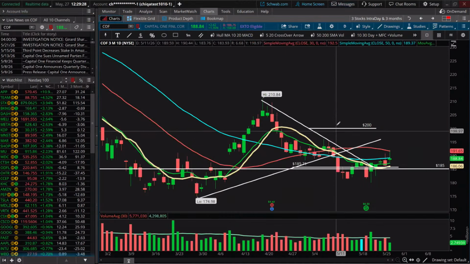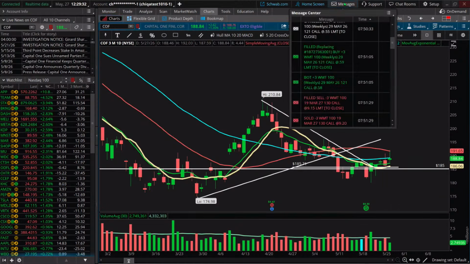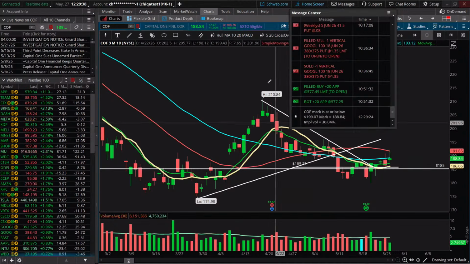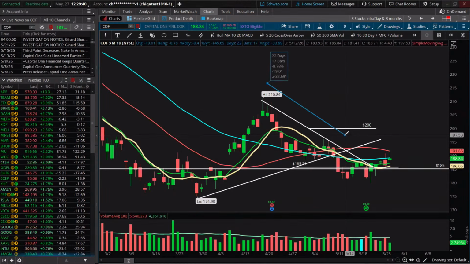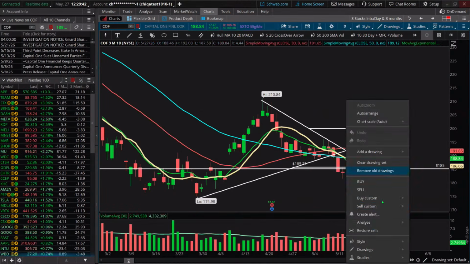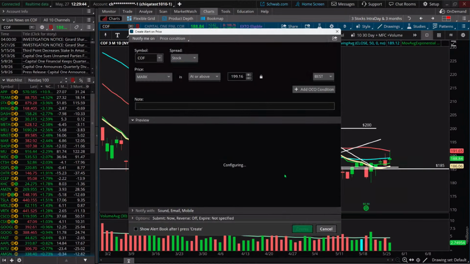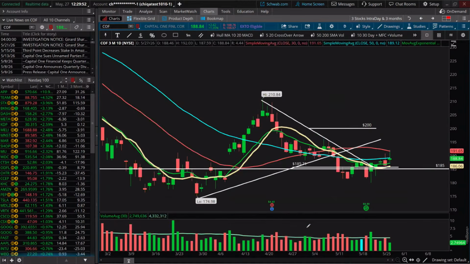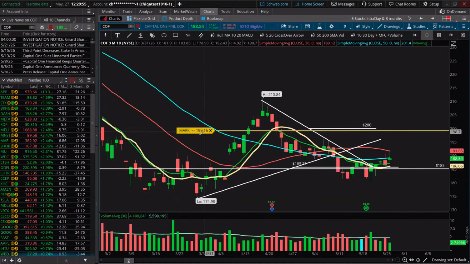Where did it go? Let's come up to the messages. Oh, I needed to put at or above. I put at or below. So we're going to do it one more time. We're going to say create alert. This time I'm going to say at or above. I picked at or below before, and I didn't want that. All right, now we can see our alert.